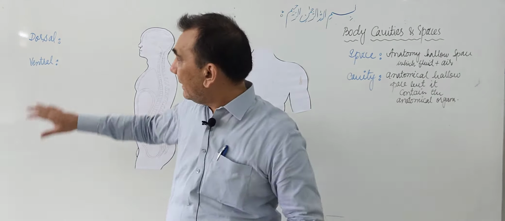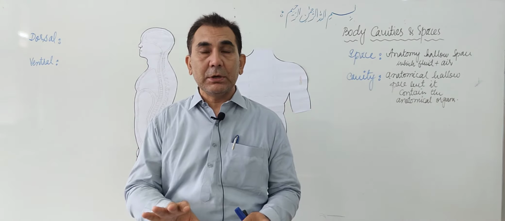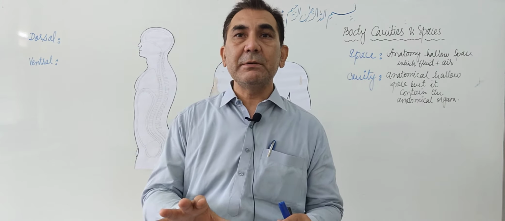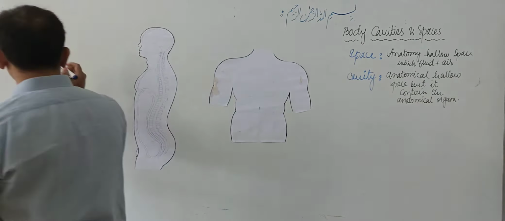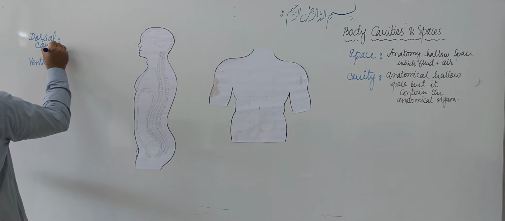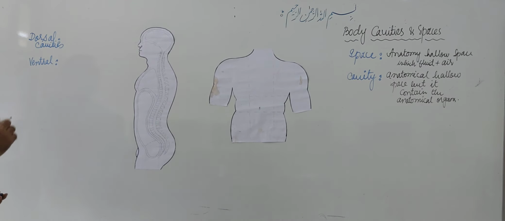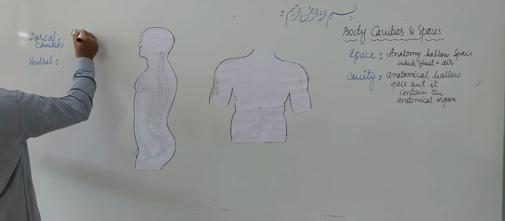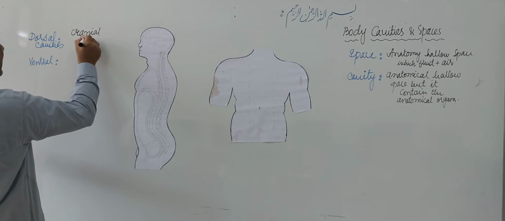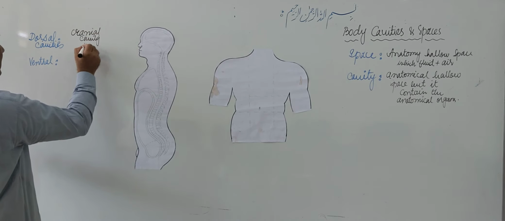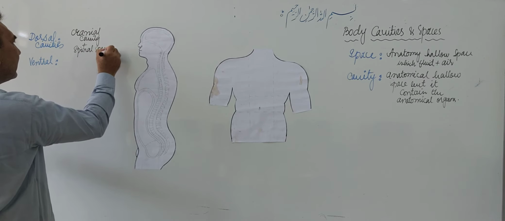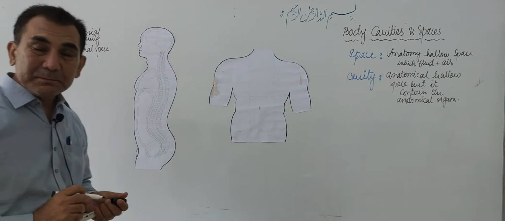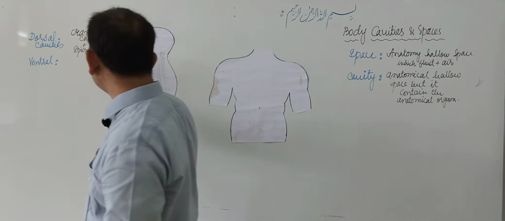So those anatomical cavities which are present at the back side of the human body are called the dorsal cavities. Now what are the dorsal cavities? We have the cranial cavity plus the spinal space, or spinal cavity.